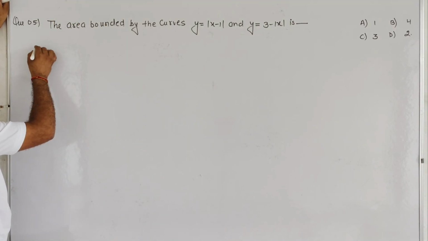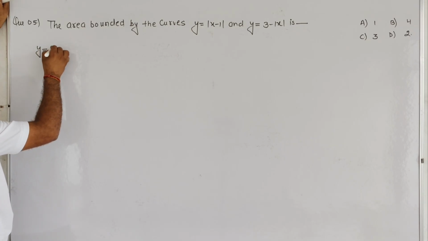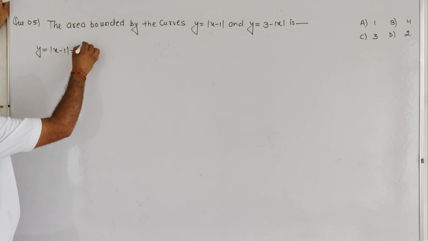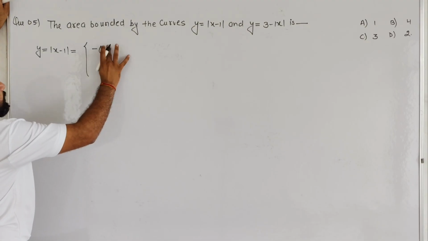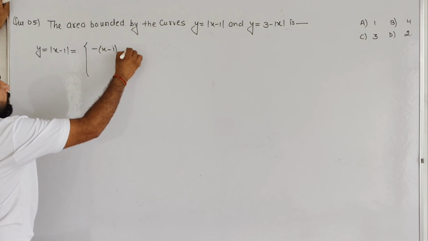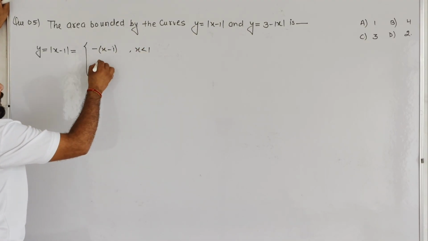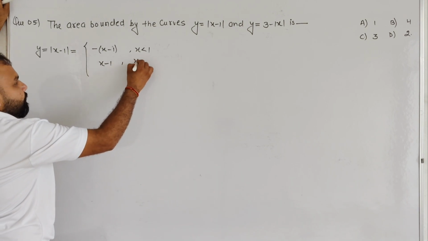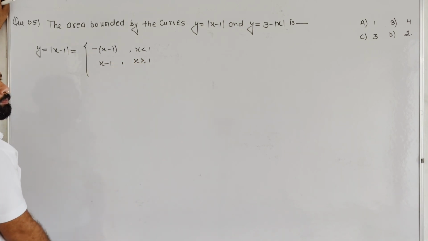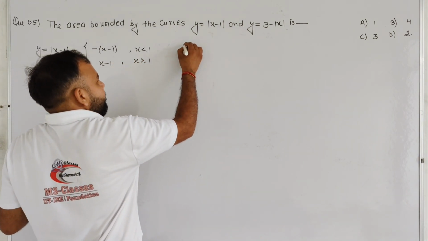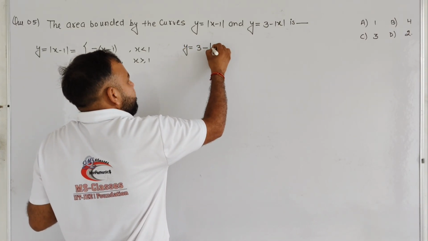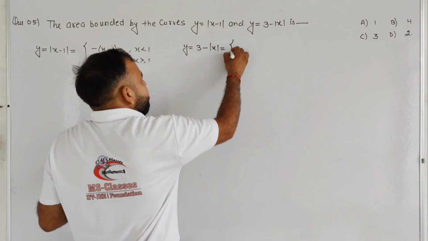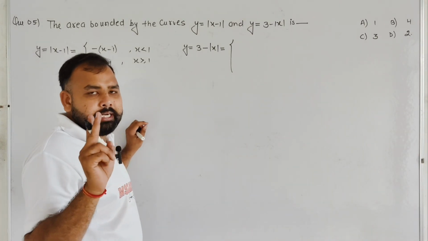So basically student, there are two curves. The first is y equals mod x minus 1, and we know very well it can be written as minus of x minus 1 if x is less than 1, and x minus 1 if x is greater than or equal to 1. Our second curve is y equals 3 minus mod x, and we know very well that mod x breaks down into two terms.